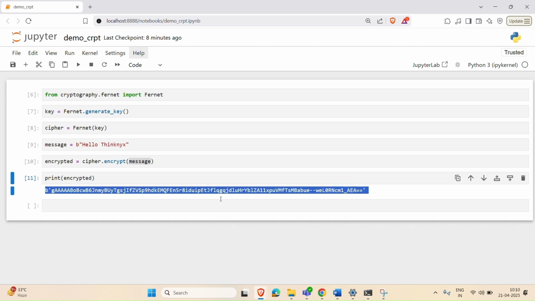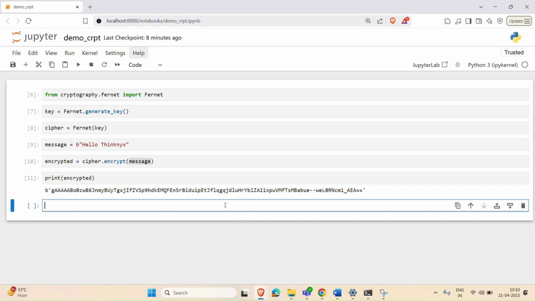We can also decrypt this message. To decrypt this, we'll use another function, cipher.decrypt. Let's first create a decrypted variable and call that function in that variable.